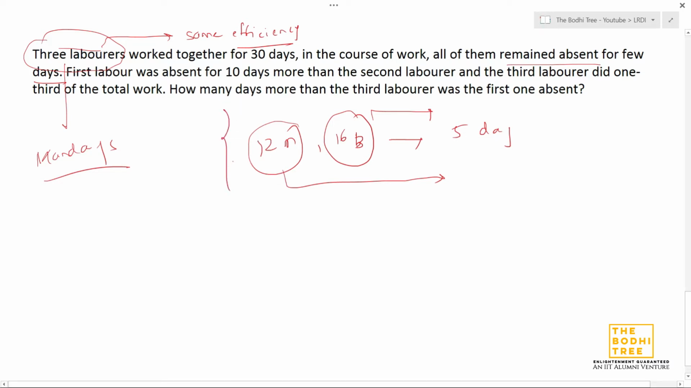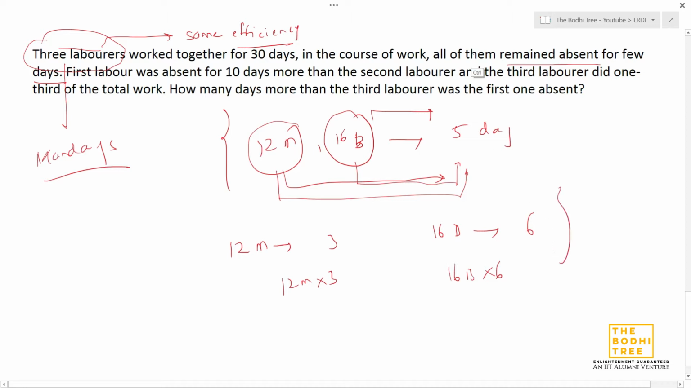If every person is working for the same amount of days in that particular group, right? So 12 men is working for 5 days, 16 boys are also working for each and every day of that 5 days. So if it was like 12 men are working for 3 days and 16 boys are working for 6 days to complete that work, we would have multiplied this 12 men by this 3 and this 16 boys by this 6 if the number of days were different, right? We can in that case also use this man days method, but here they are saying that they have remained absent for a few days.